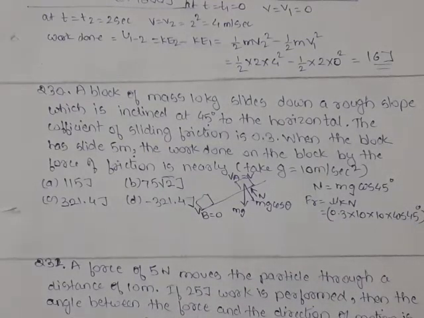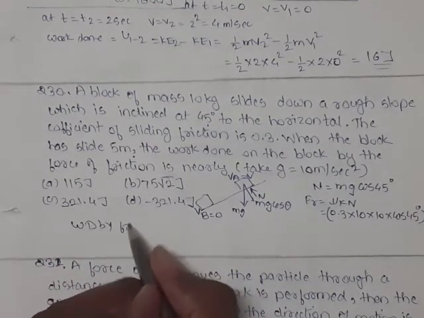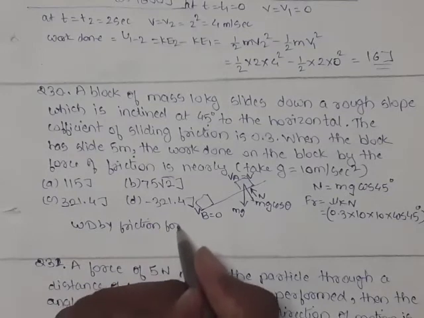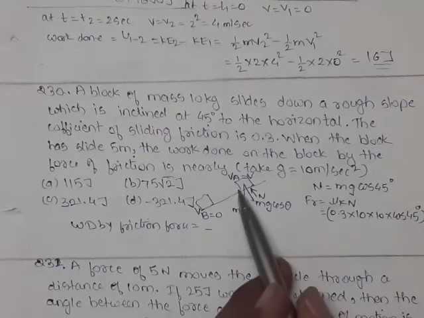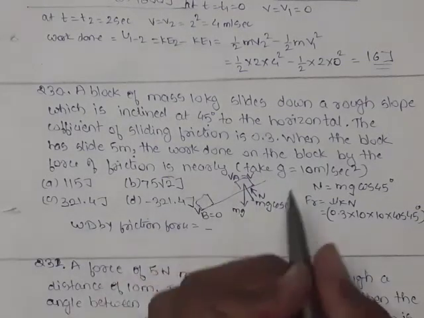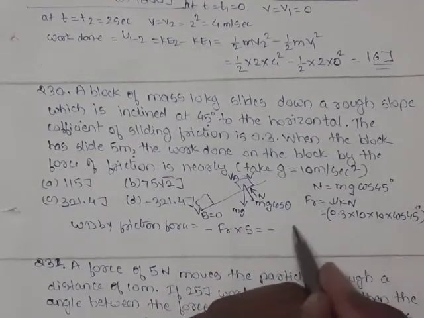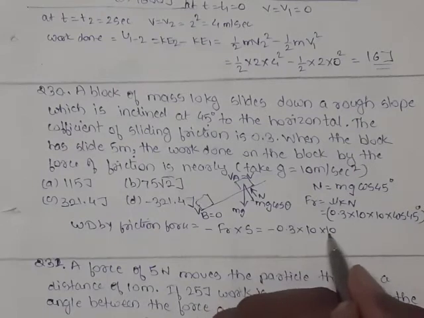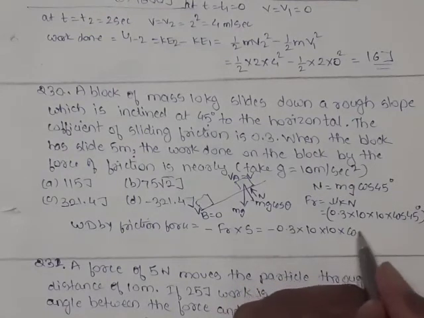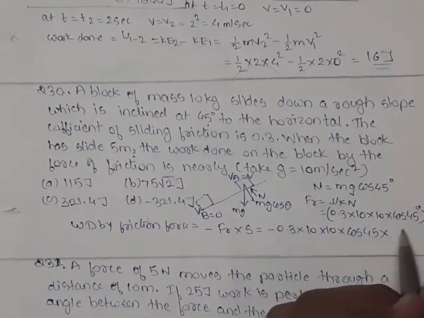So work done is equal to work done by frictional force. And this will be negative because frictional force is acting opposite to direction of motion. Direction of motion is downward, frictional force act opposite. So minus Fr into S. Fr is mu k into N, N is mg cos 45: 0.3, 10 is m, again 10 is g, and cos 45. Finally, we have to write down displacement. Displacement is 5 meter.